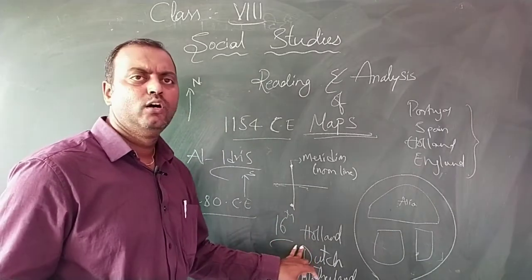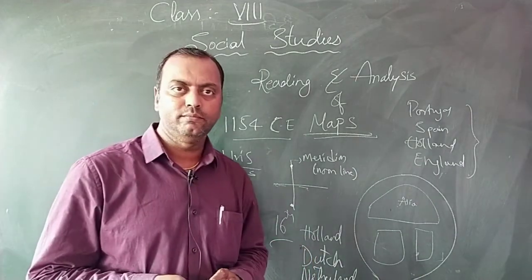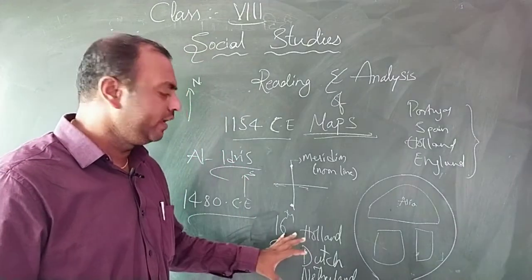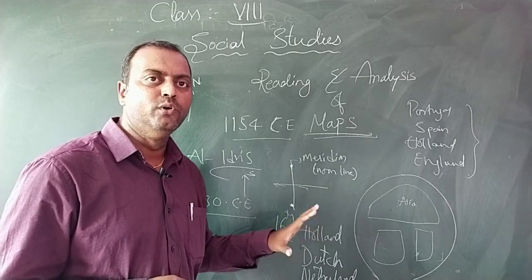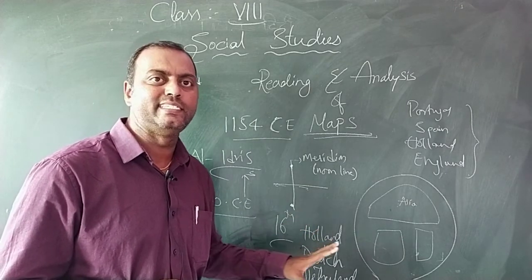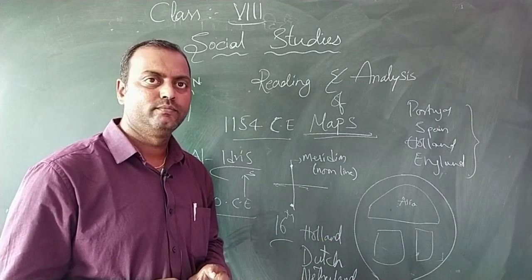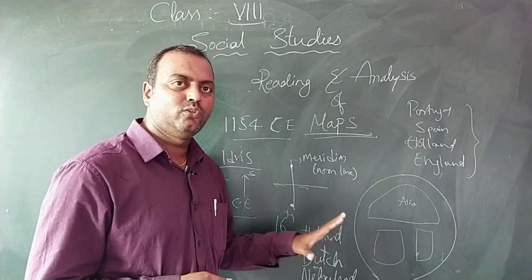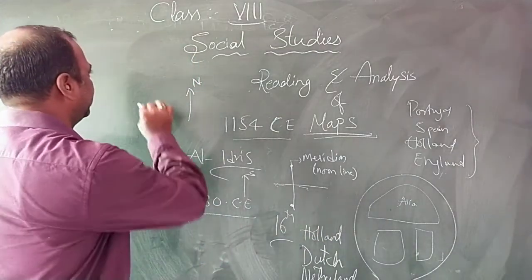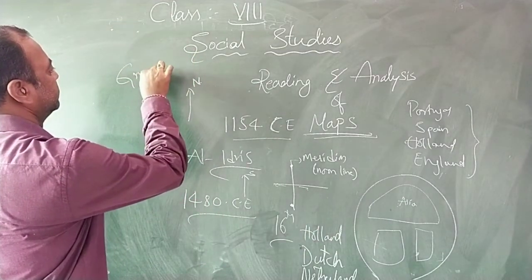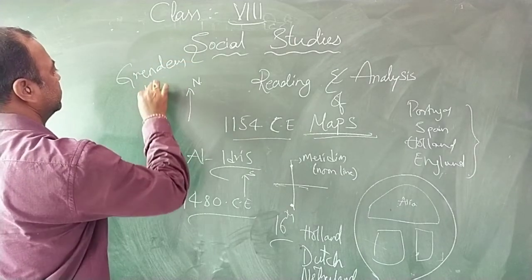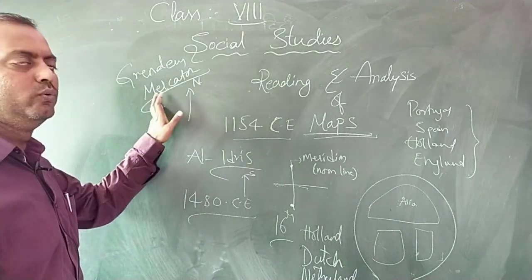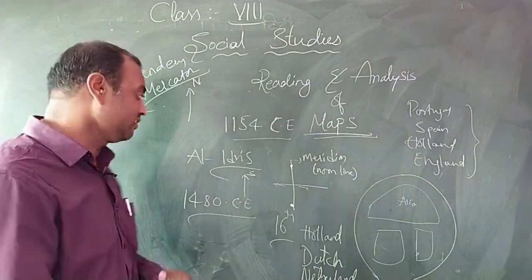This Holland had supremacy over the sea. They prepared more accurate maps and dominated the sea trade during the 16th century. The reason behind their domination was the Dutch cartographer Gerardus Mercator, who is the father of Dutch cartography.